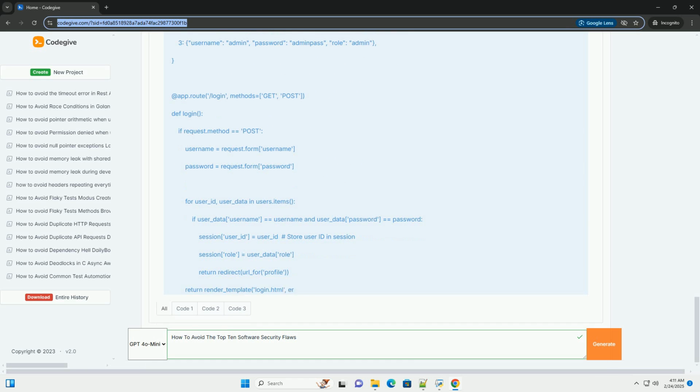HTTP headers: configure HTTP headers to improve security. Use headers like Strict Transport Security, HSTS, to enforce HTTPS. X-Frame-Options to prevent clickjacking attacks. X-Content-Type-Options to prevent MIME sniffing attacks. Content Security Policy, CSP, to restrict the sources of content that the browser is allowed to load.